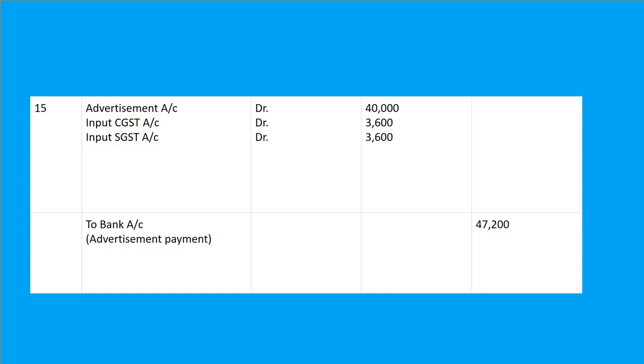And what is the entry? Advertisement account debit 40,000. Input CGST account debit 3,600. Input SGST account debit 3,600 to bank account 47,200. And the narration is advertisement payment.